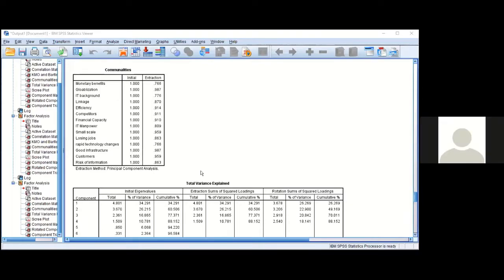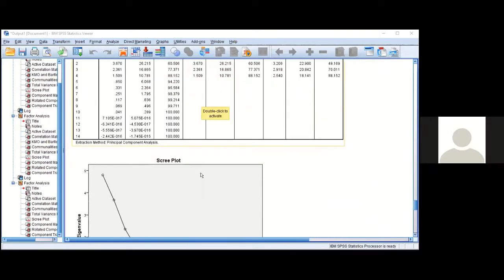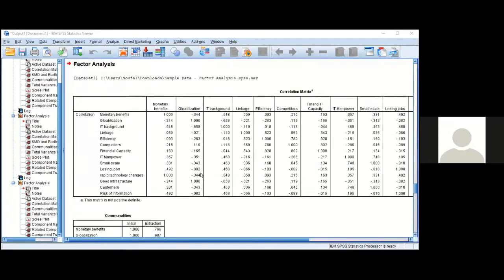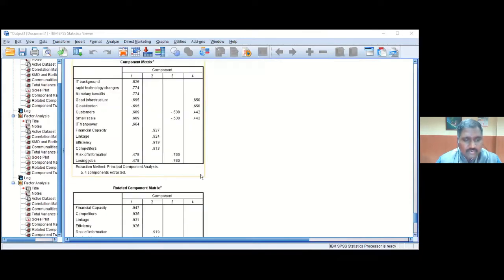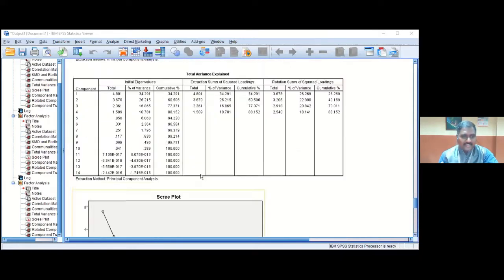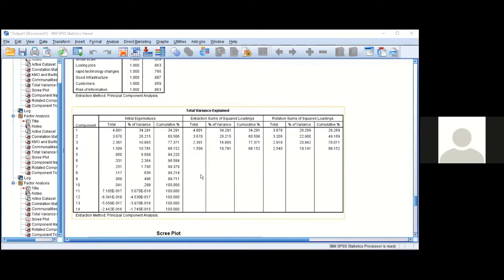Good, fine, sir. Come down, sir. And see the screen. KMO table is not showing. Not selected, I think. Okay, that's not a problem. Fine. Come down, sir. Scree plot.